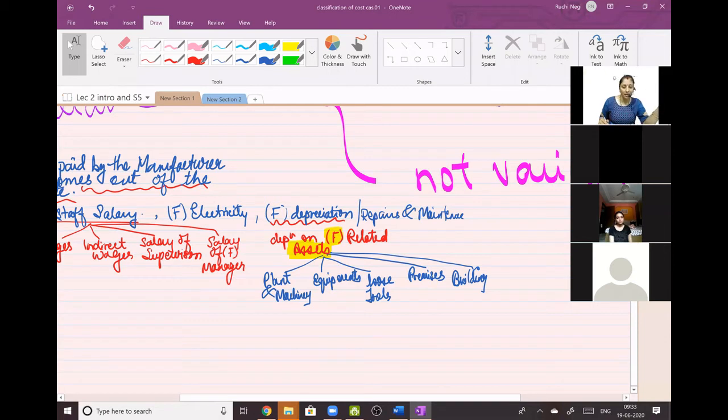जितनी वो शर्ट बनाएगा उतना उसको wages मिलेगा. अगर वो एक शर्ट बनाने का 100 रुपए लेता है, if he makes 2 shirts, I will pay him 200. If he makes 3 shirts, I will pay him 300. So that is direct wages, which is directly proportionate to the number of units produced.